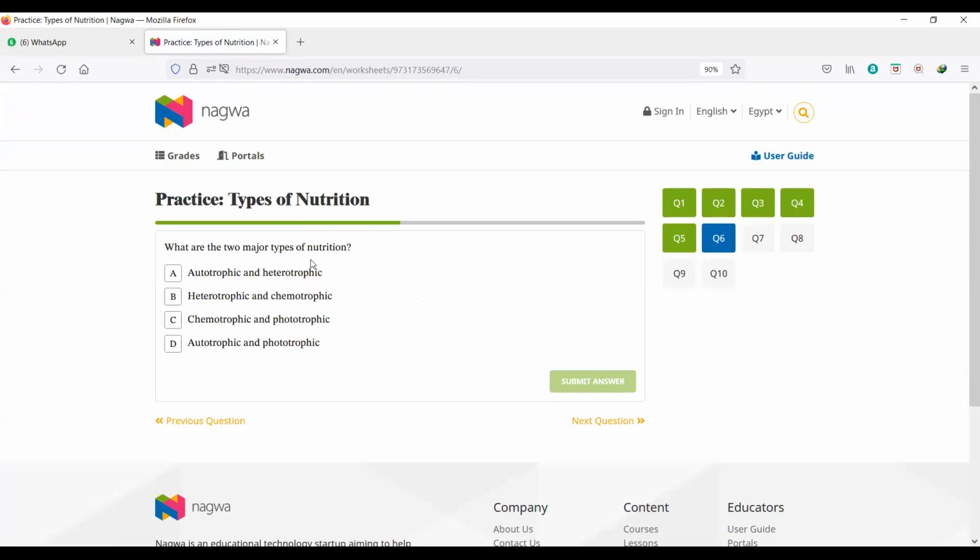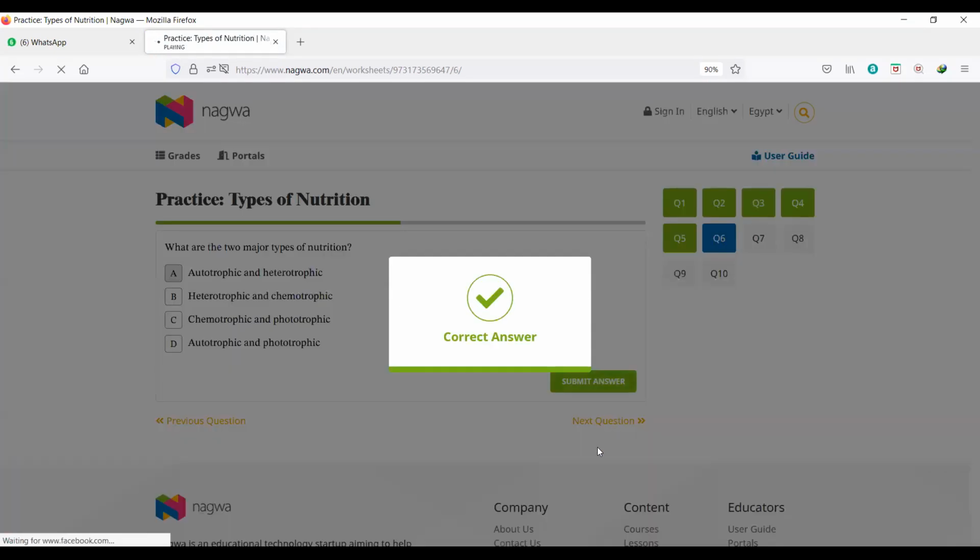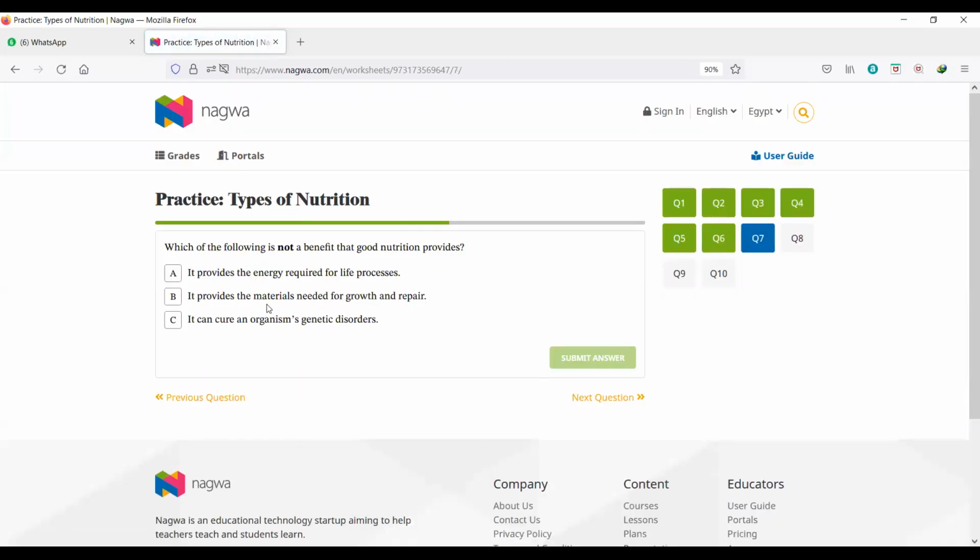What are the two major types of nutrition? Heterotroph and autotroph. Which of the following is not a benefit that good nutrition provides? It provides the energy required, yes, for sure. It provides the materials needed for growth and repair, yes, sure. So the one that is not is that it can cure an organism's genetic disorder. No.